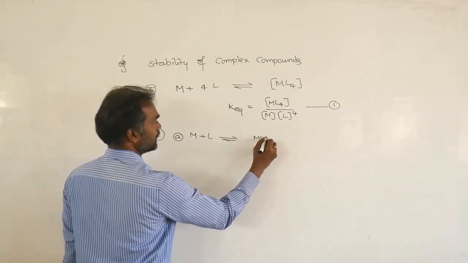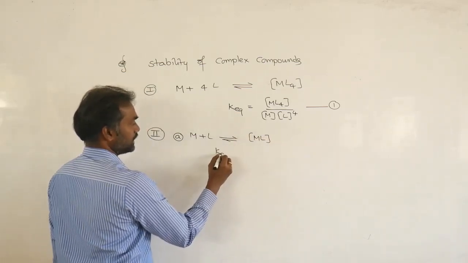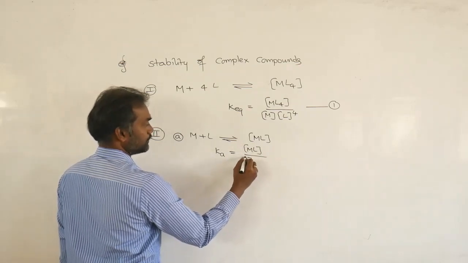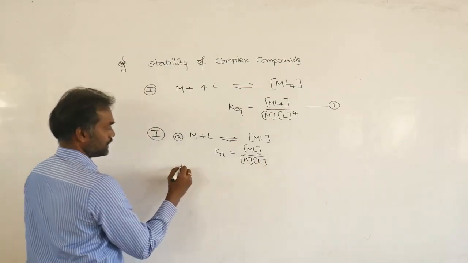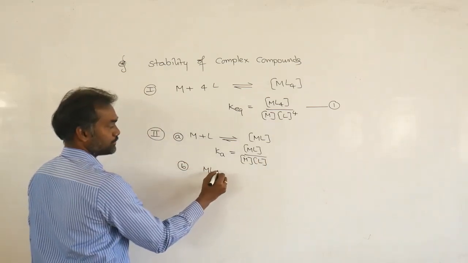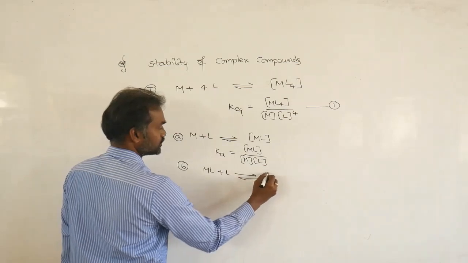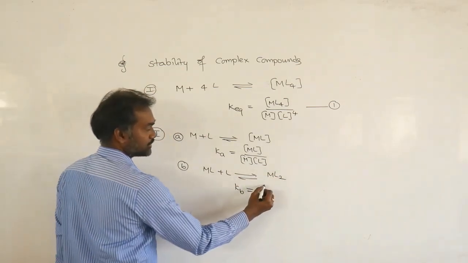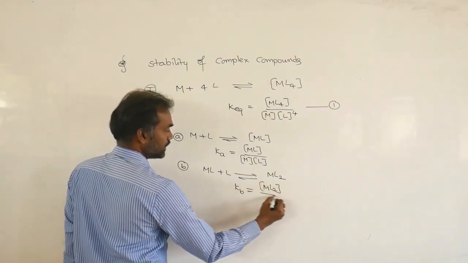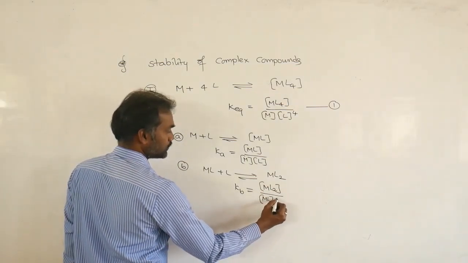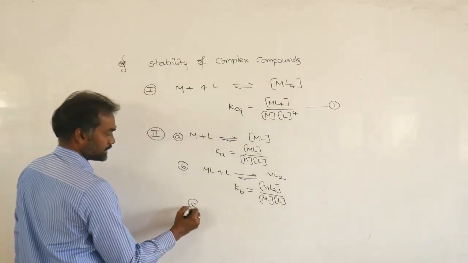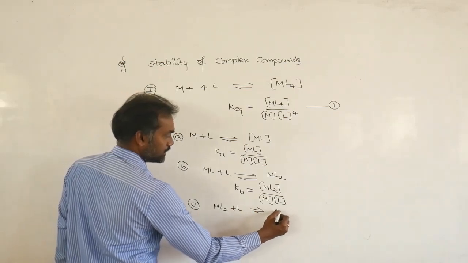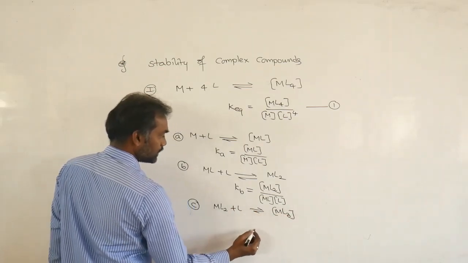You get ML. So here Ka equals ML divided by M into L. Next, B, second step: ML combines with L, so you get ML2. That is Kb, the equilibrium constant, ML2 divided by ML into L. Next, ML2 combines with a third ligand, you get ML3.